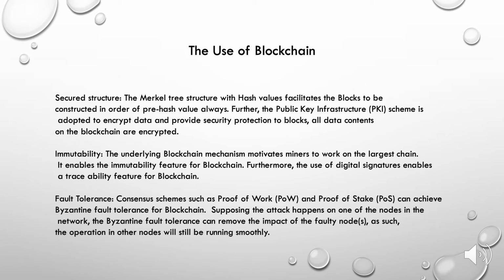They can achieve Byzantine fault tolerance for blockchain. Supposing attacks happen on one of the nodes in the network, the Byzantine fault tolerance can remove the impact of the faulty nodes, and the operation in other nodes can still work.